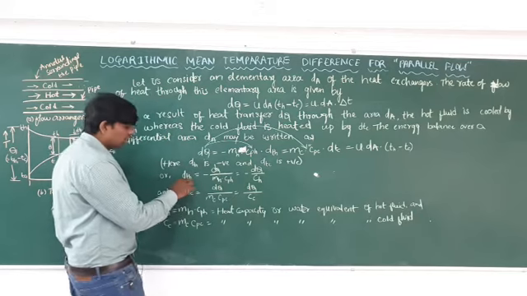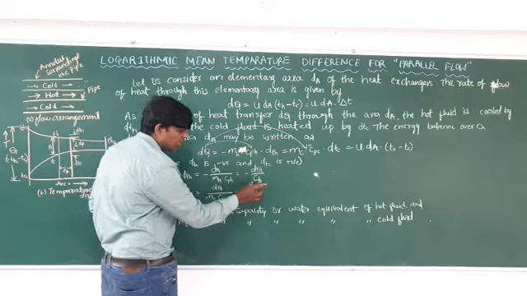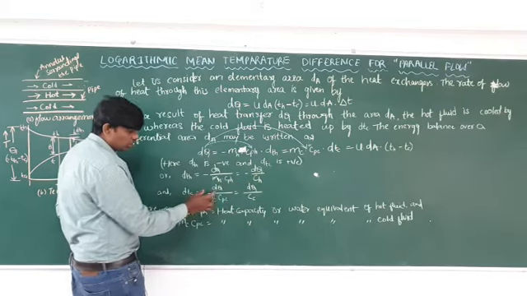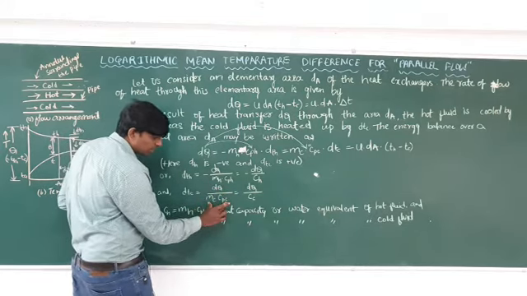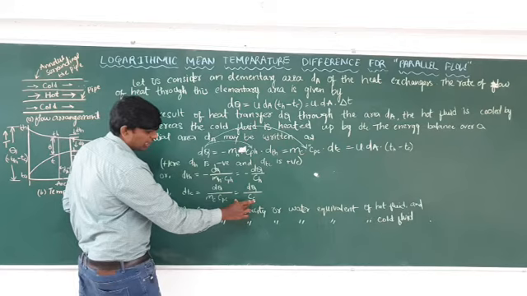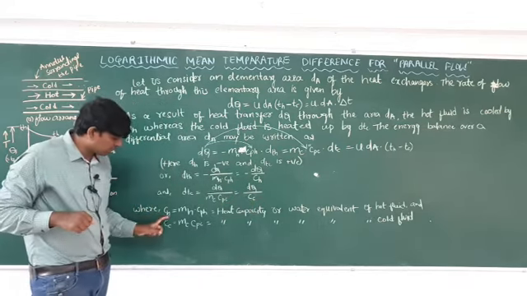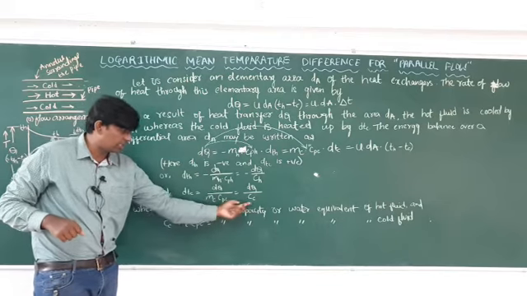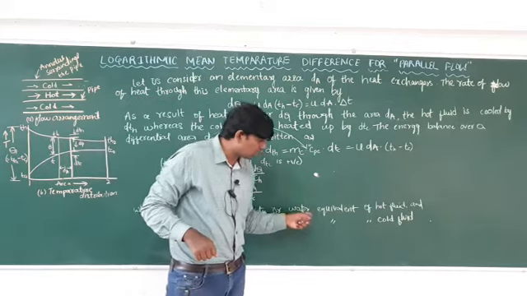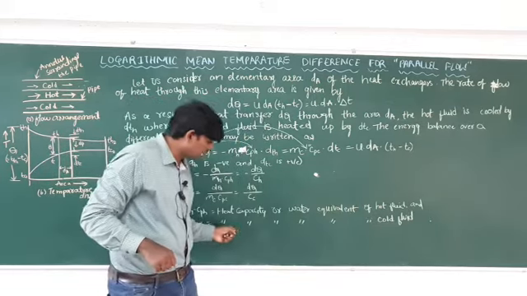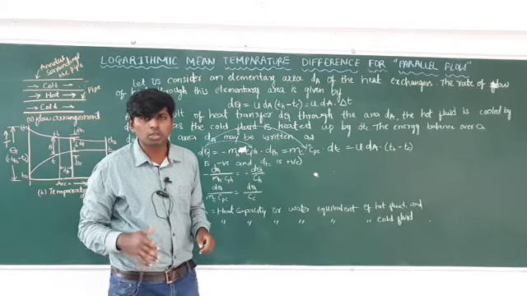So dTh is equal to minus dq over mH Cph. Then mH Cph can be written as Ch, and dTc is equal to dq over mc Cpc, where mc Cpc can be taken as Cc. Ch is mH Cph. This one is known as the heat capacity or water equivalent for the hot fluid, and this one for the cool fluid.